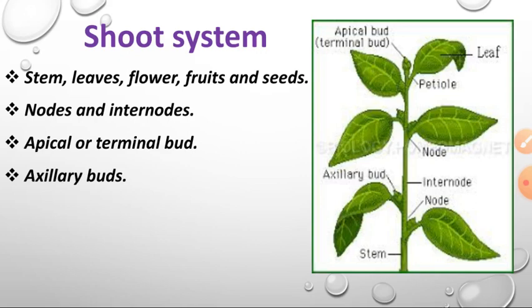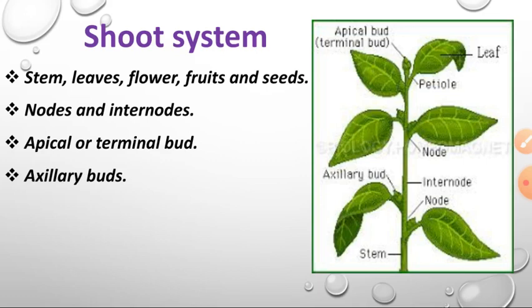Okay, and now we are going to discuss about shoot system. Shoot system means it grows above the soil and it grows towards sunlight. Which part of the plant you can see by your eyes, that part of the plant is called shoot system.